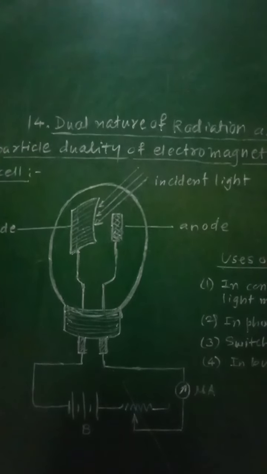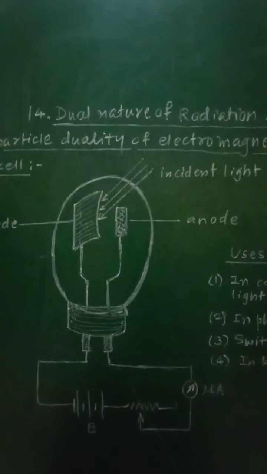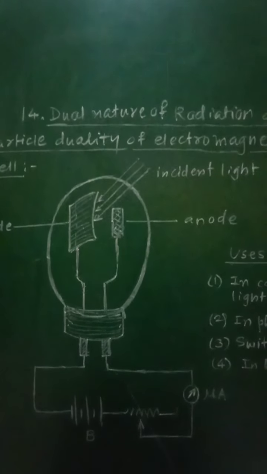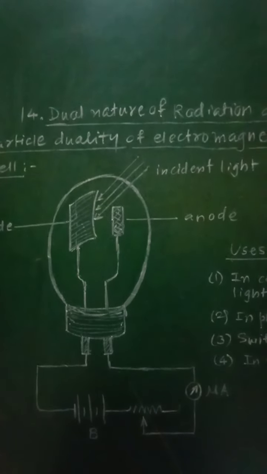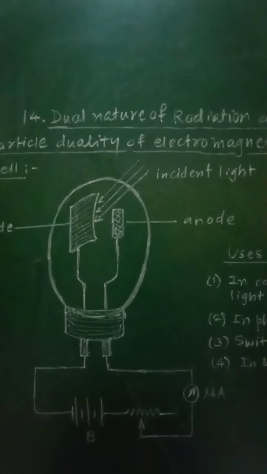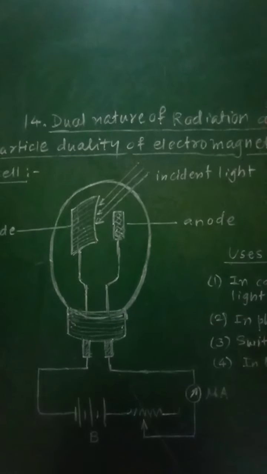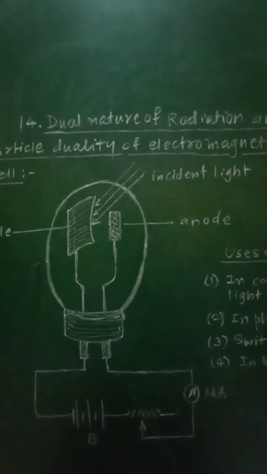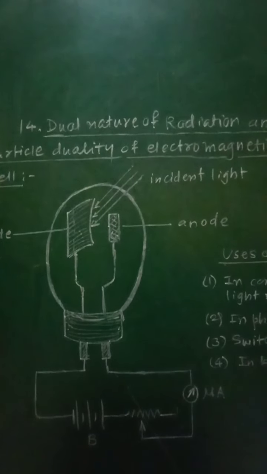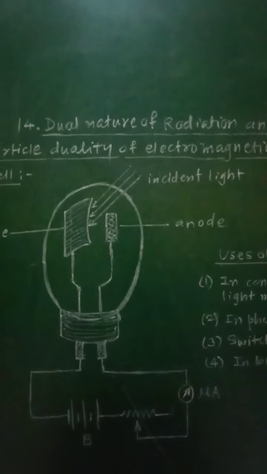Compton showed that the photon has an associated momentum along with the energy it carries. So, every photon will be associated with a momentum along with its energy. It was shown by Compton. Then all photons of electromagnetic radiation of a particular frequency have the same energy and the same momentum.